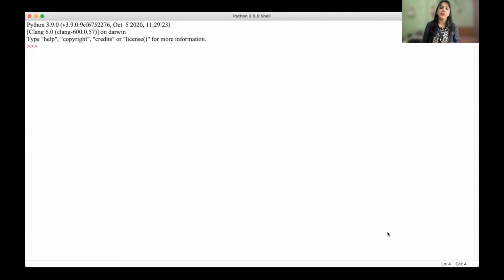Later we are going to use PyCharm to write Python programs. But if you don't want to write programs consisting of many lines of code, and it is a single line of code that you want to execute, you can do it through your command prompt or through your IDLE as well.